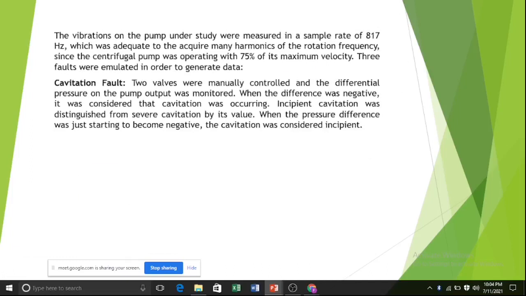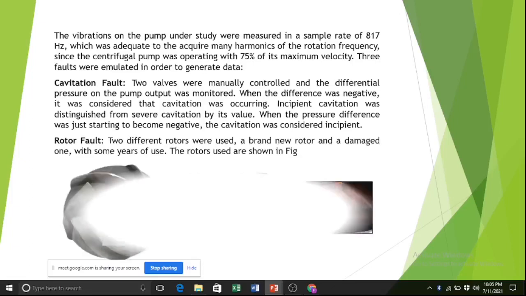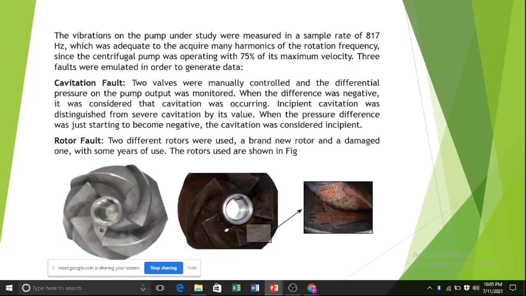The measurements on the pump under study were taken at a sample rate of 817 Hz, which was adequate to acquire many harmonics of the rotation frequency. Since the centrifugal pump was operating at 75% of its maximum velocity, three faults were emulated in order to generate data. So basically here we are collecting three types of data.